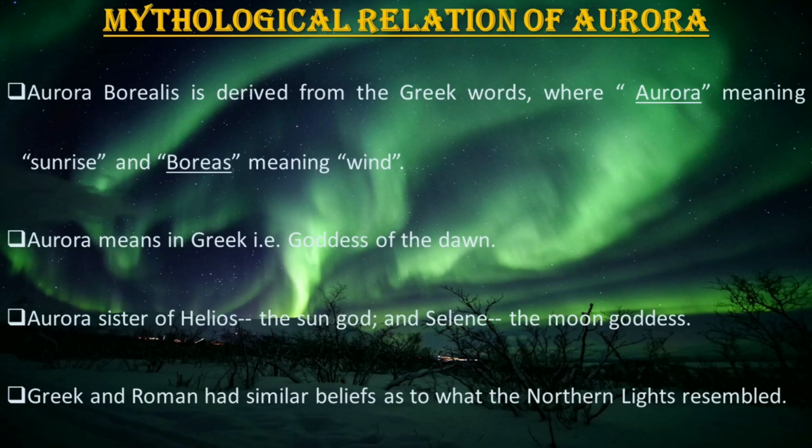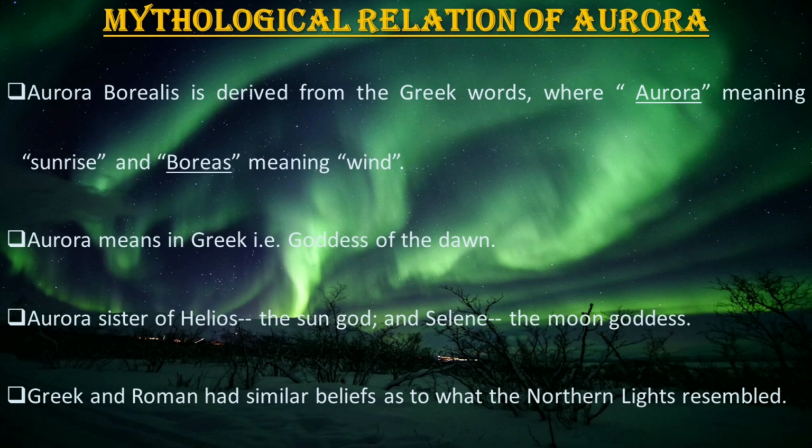Now here are some facts on ancient Greece and Romans that relate to aurora. Let's find out. The first one is, aurora borealis is derived from the Greek words. Exactly. Now the second one is, Aurora was the sister of Helios and Selene, known as the sun and the moon.